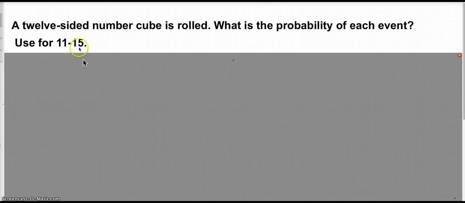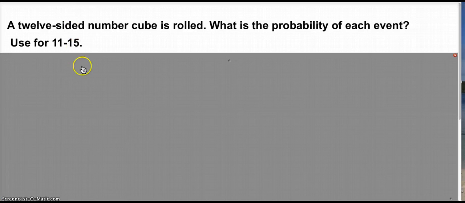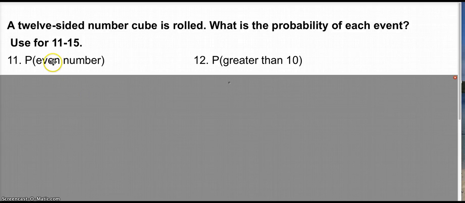Beginning for 11 and 12, we're using a 12-sided number cube. I don't think I can find a picture of a 12-sided number cube, but that's the idea. And you're to find the probability of each event. So we've got the probability of even and the probability of greater than 10.